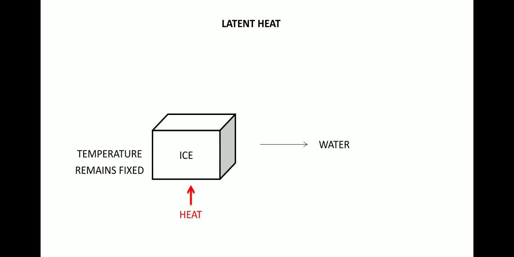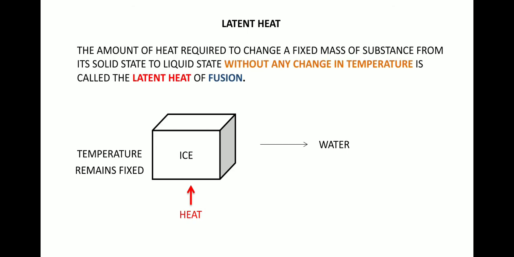In this case, since it's the latent heat used for melting, we will define this as the amount of heat required to change a fixed mass of substance from its solid state to liquid state without any change in temperature. This is very important. Without any change in temperature, it is called the latent heat of fusion. Fusion means it is fusing itself into water. So solid gets liquefied, and that process is actually melting.